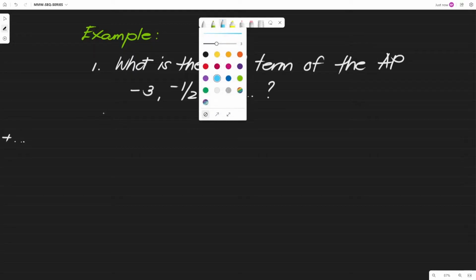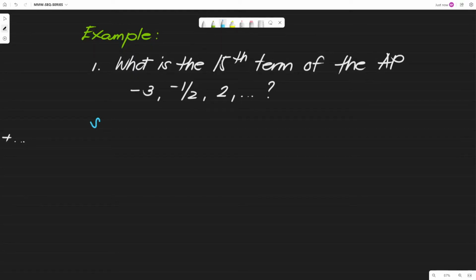For the solution, obviously it is the 15th term, so we have nth here. This is the nth term, so we will use the formula for the nth term. The formula is a sub n is equal to a plus n minus 1 multiplied by d.